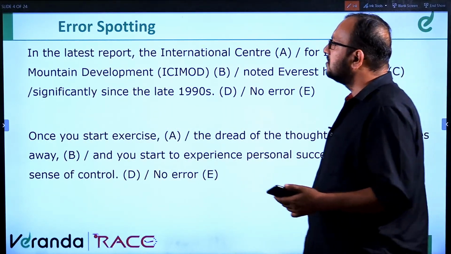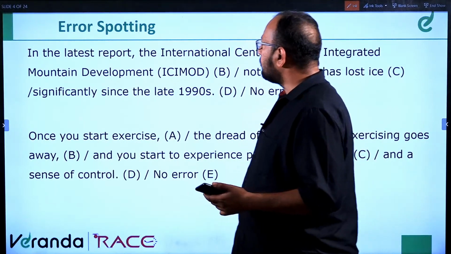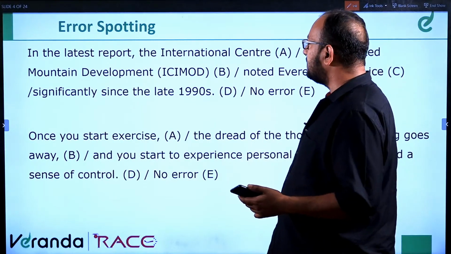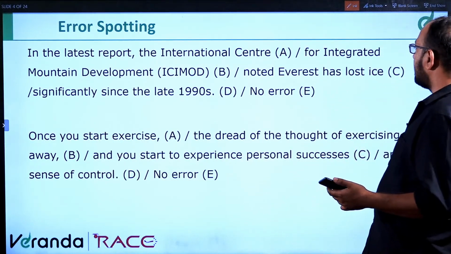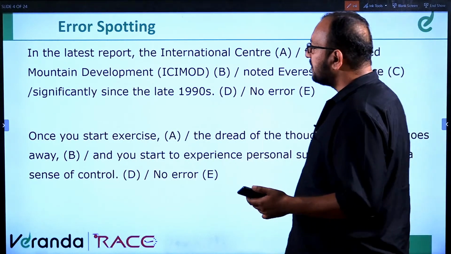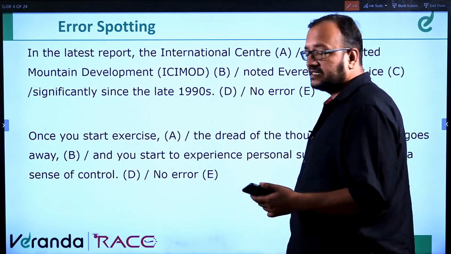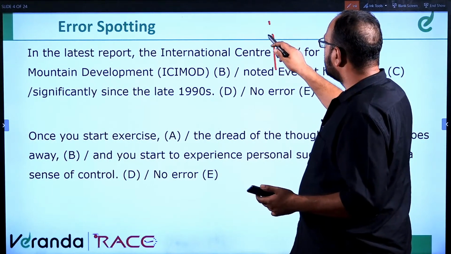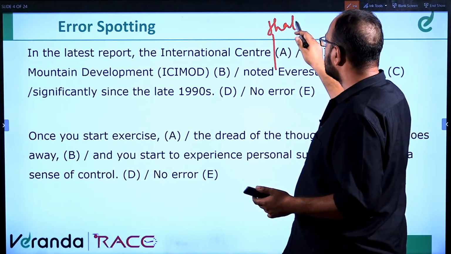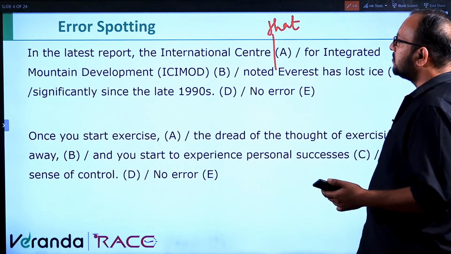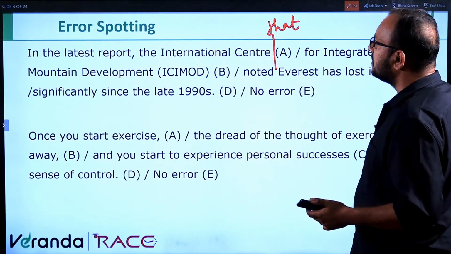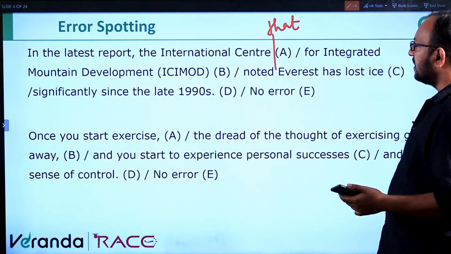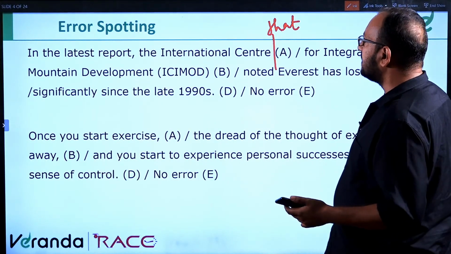22 questions are left. In the latest report, the International Center for Integrated Mountain Development noted Everest has lost ice significantly since the late 1990s. Here it should be noted that. So, in the latest report, the International Center for Integrated Mountain Development noted that Everest has lost ice significantly since the late 1990s.